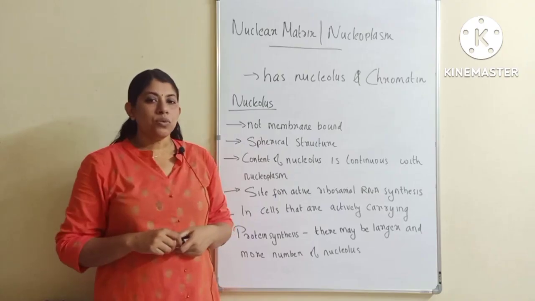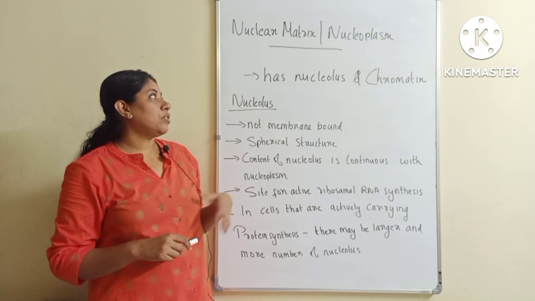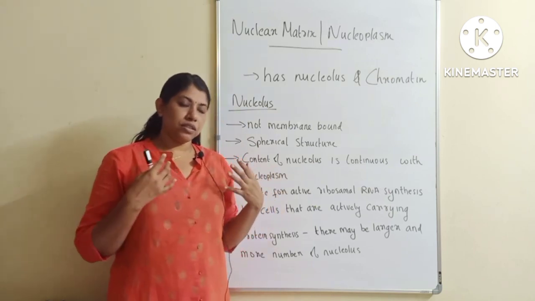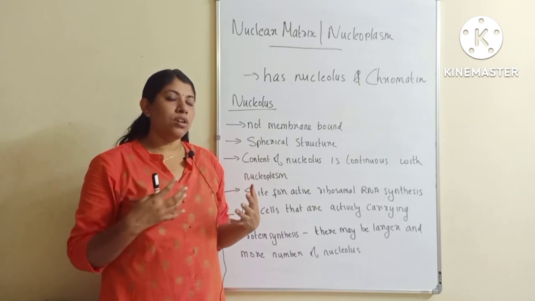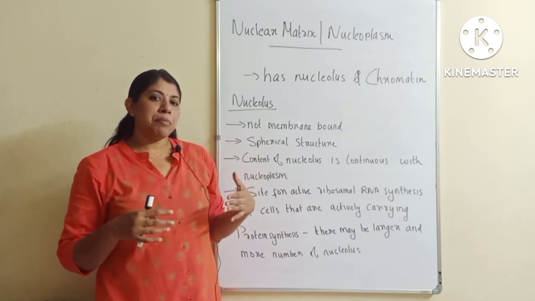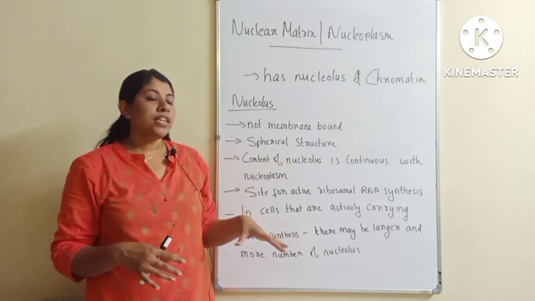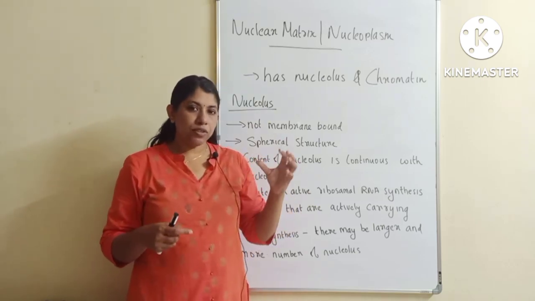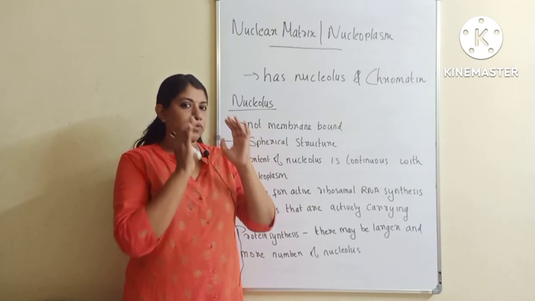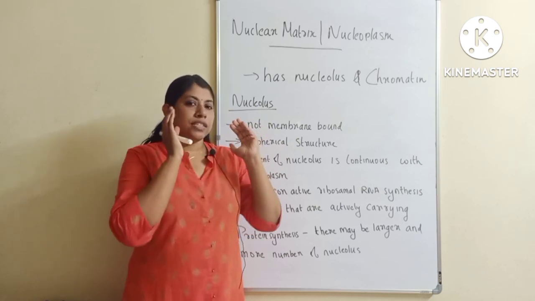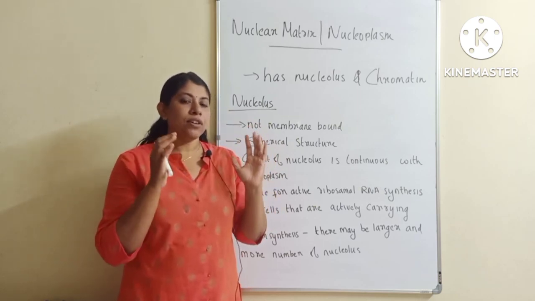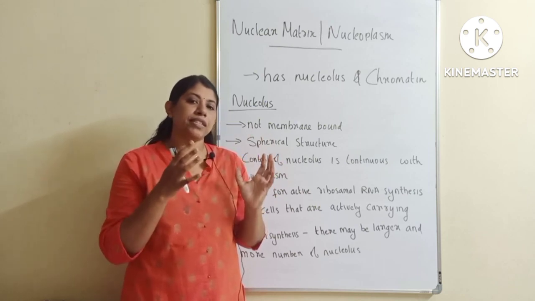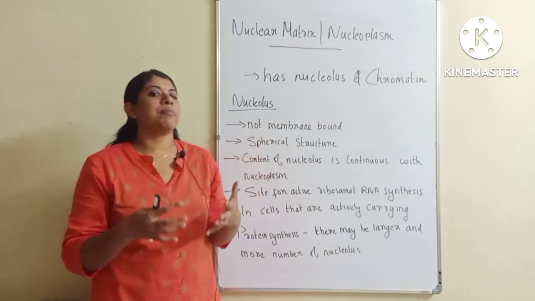Okay. So now we will discuss about nuclear matrix or nucleoplasm. While discussing the cell membrane, we said that inside the cell membrane there is cytoplasm, right? In a similar way, when we consider the structure of the nucleus, we know that there is a nuclear envelope, a double membrane or double layered nuclear envelope, and inside the nuclear envelope is present the nucleoplasm or nuclear matrix.